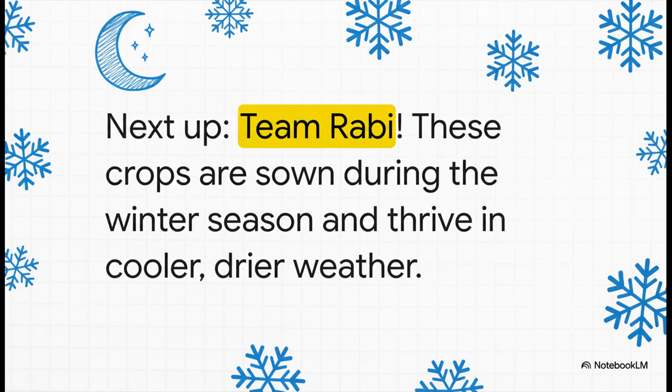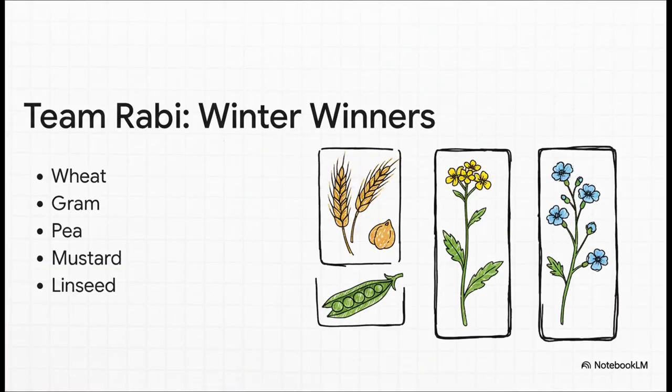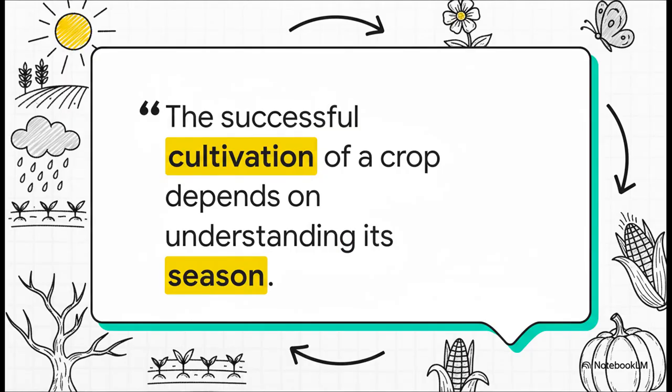All right, let's switch seasons. The weather's getting cooler, the heavy rains have stopped, and it's time for Team Rabi to take the field. These are the tough crops that actually prefer the winter chill. So, meet the winter winners. Wheat is the big one here. This is the stuff that gives us our bread, our rotis, all that good stuff. And along with wheat, we've got gram, peas, mustard, and linseed. Now, these crops don't need nearly as much water as Team Kharif, which is why they grow so perfectly in the winter.